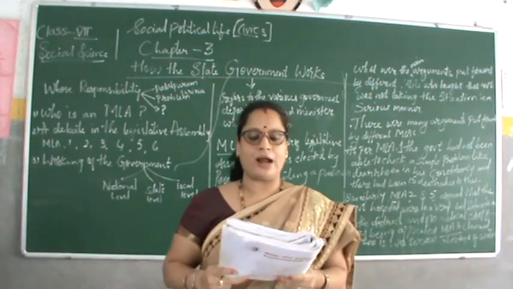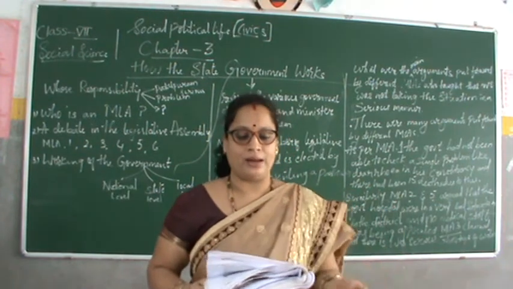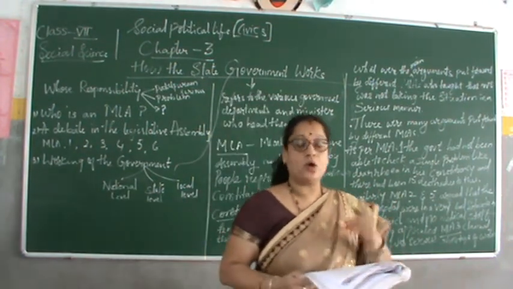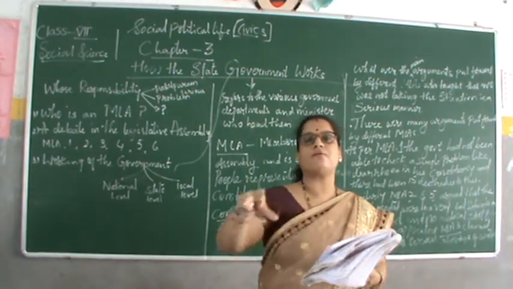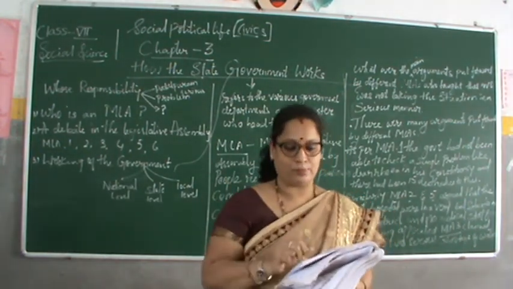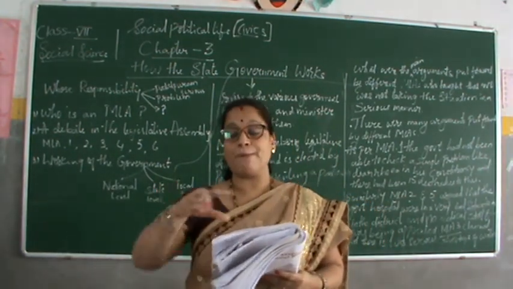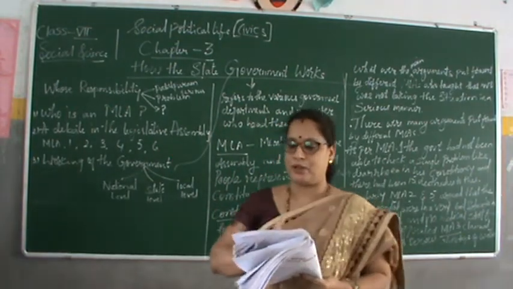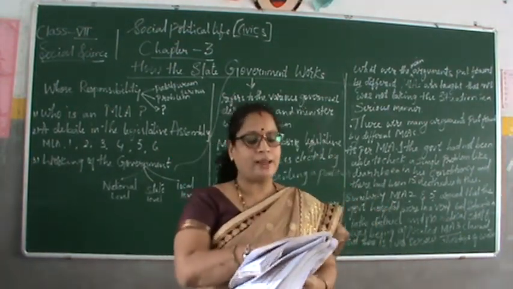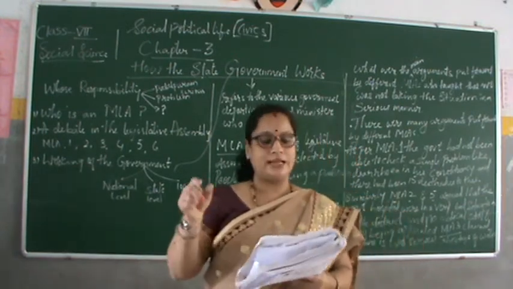Various government departments and the ministers who head them together make up the government in common usage. Not only one person is responsible. All the MLAs and those who are working for the government are responsible for that. The word government refers to the departments. This government means departments, not an individual person. Who leads them? All MLAs who gather together in the legislative assembly, the legislature.